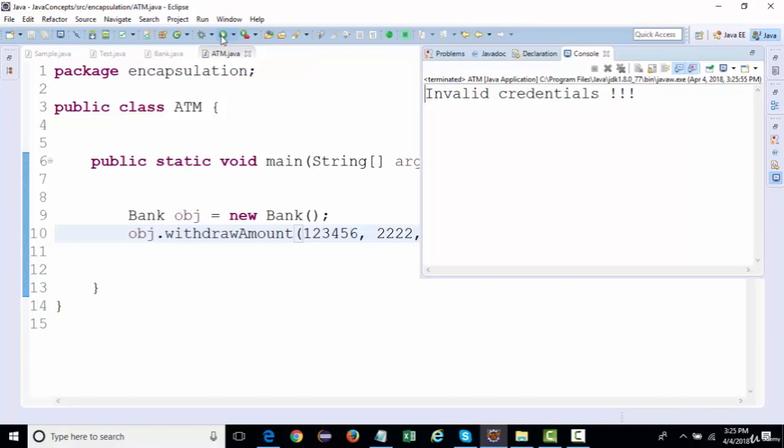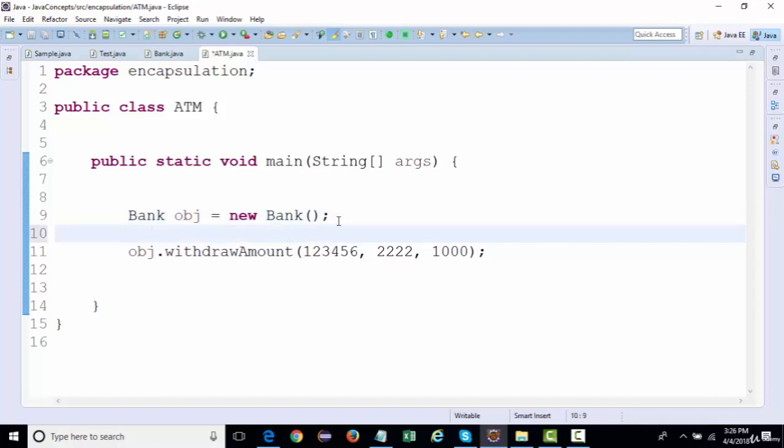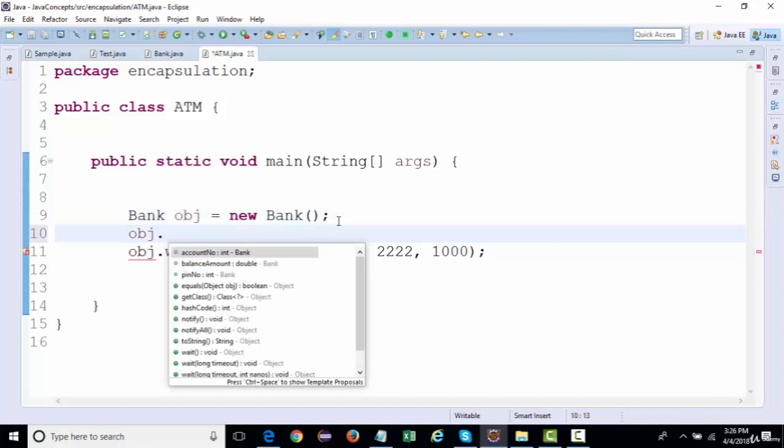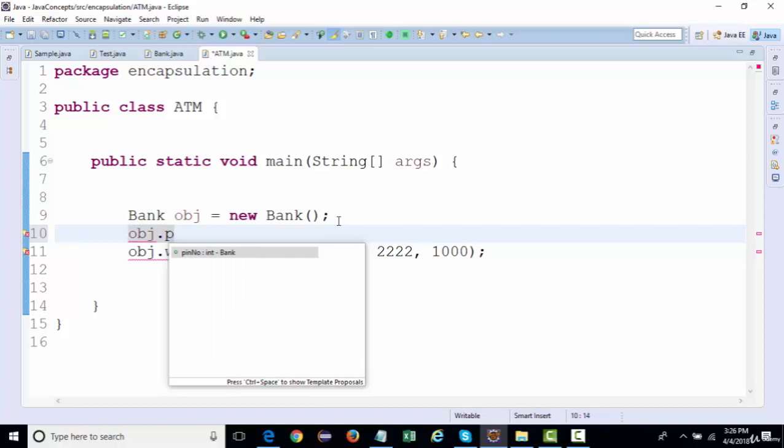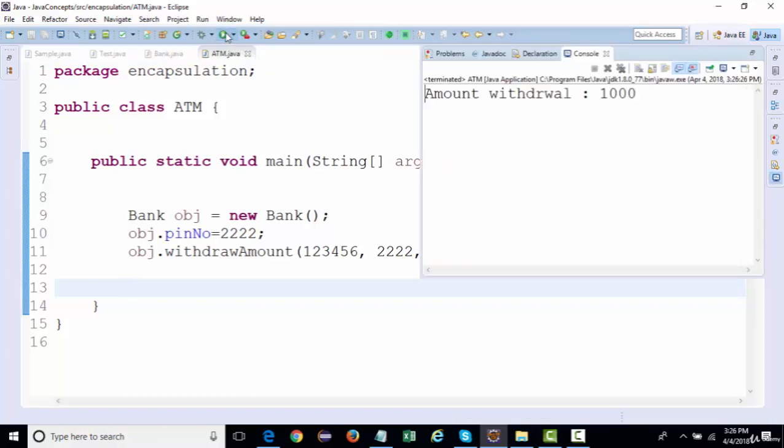But since that person can access the initial functionality of the PIN number from that bank class, what he can do is go to obj.pinNumber, call this member, and update it to 2222. Right, now the existing functionality is changed. Now, if I run this, he should be able to withdraw the amount.